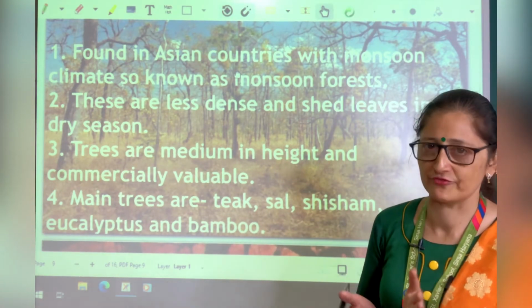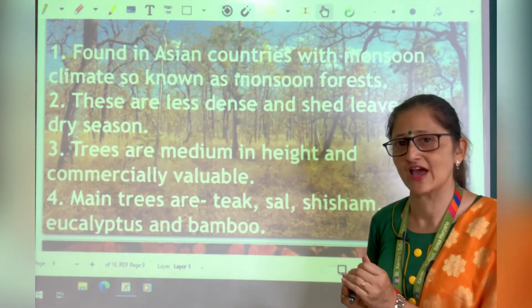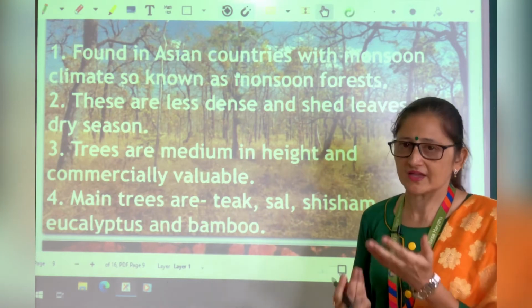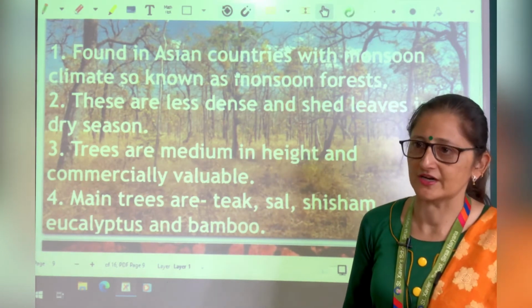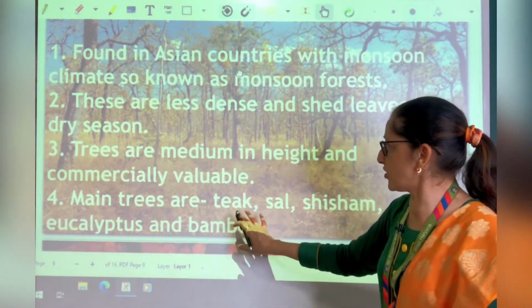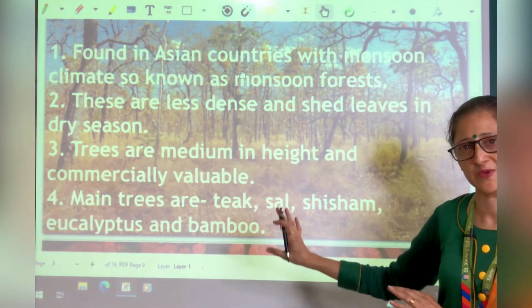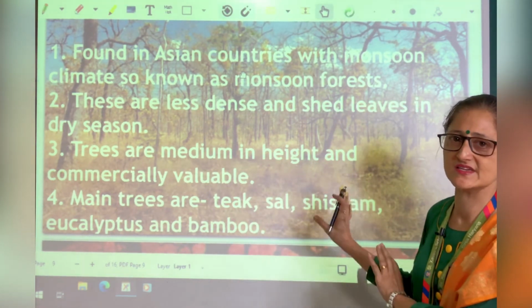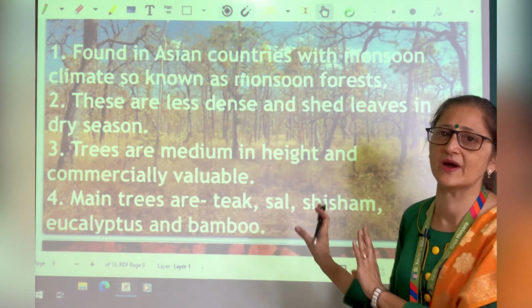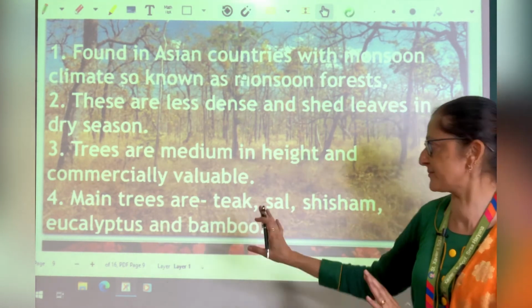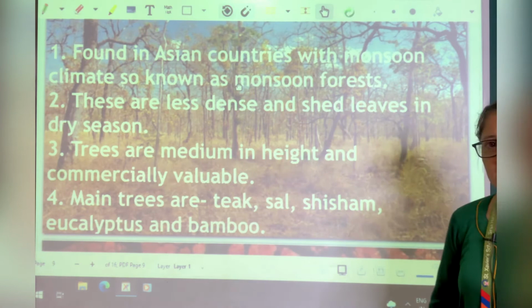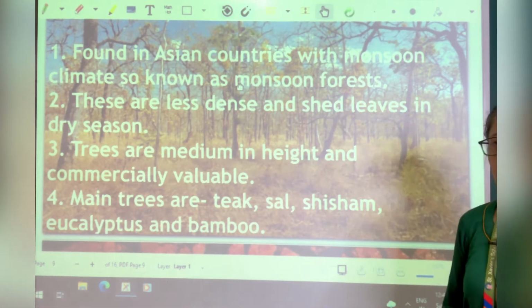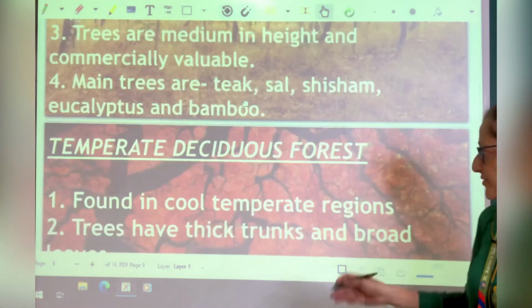But from evergreen forest, commercially valuable timber can be obtained only with difficulty. Here the trees are of medium height because these forests do not receive much rainfall. Main trees are teak, sal, shisham, eucalyptus and bamboo.